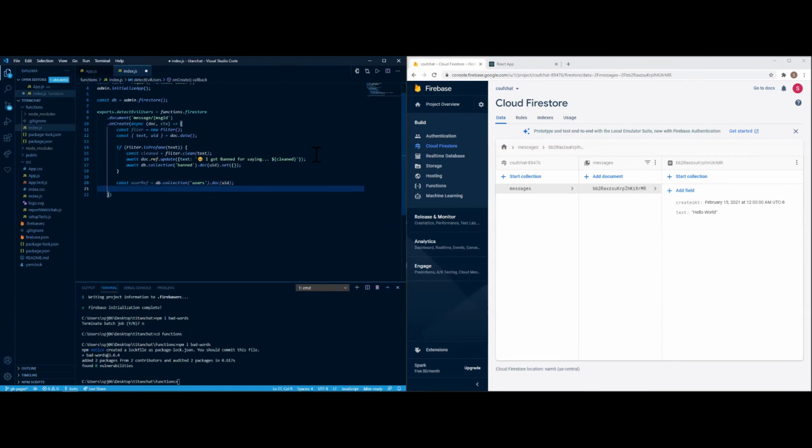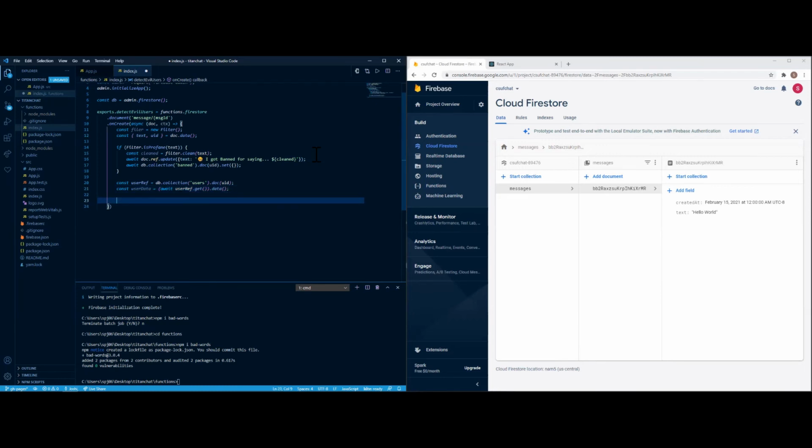Then one for the user data. So const user data is equal to await user reference, which is the variable we created, dot get, and that will represent the data.